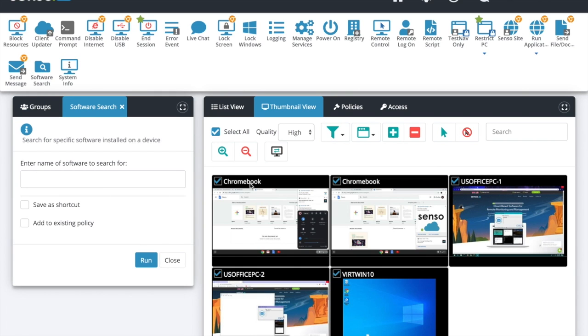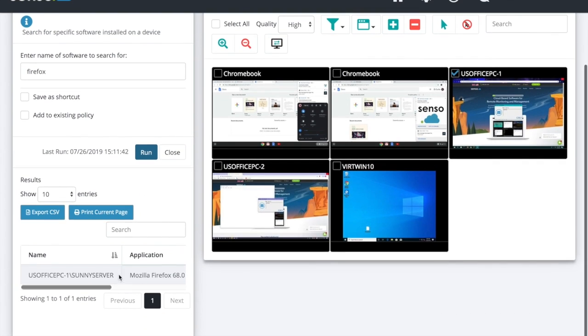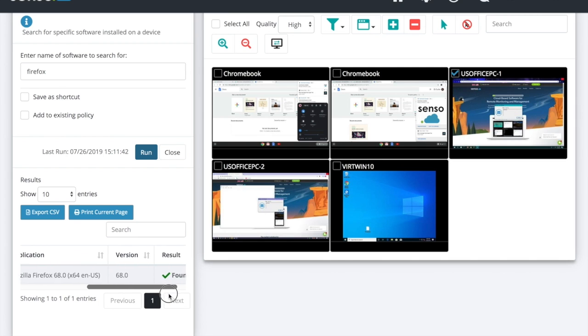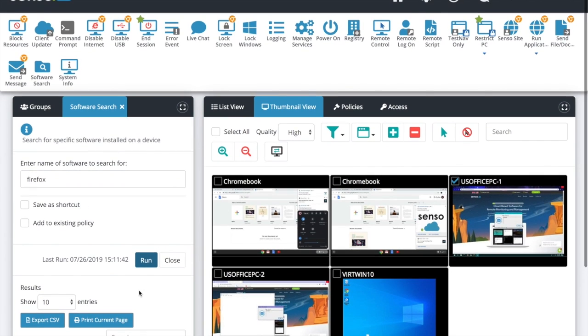All right, software search. This is really great if you're installing something and you need to make sure that the software on there is up to date. So let's say you have something that you need to see if it's going to run with the Firefox version you have on there. On this one, I have Mozilla Firefox and it is version 68. So if you're looking for a specific piece of software just to see if it's installed on there, you need to see what Office version is on there, or I can't remember what kind of Adobe Acrobat I've got on there, what kind of Adobe Reader I need, use this tool, select your devices, get that information back. It's going to be very helpful for you.